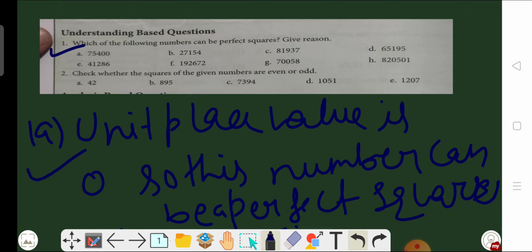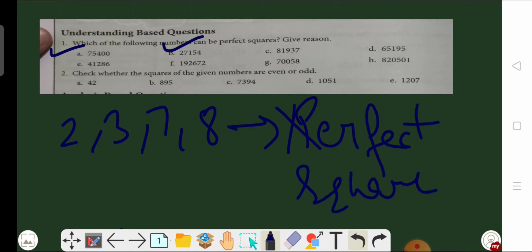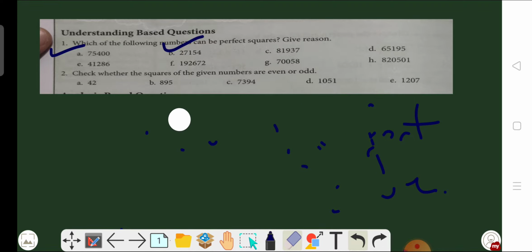In the same manner, look at the B part. The unit place value is 4, so the second part can also be a perfect square. Now in the C part, what is the unit place value? The unit place value is 7. And we know that if a number has unit place value 2, 3, 7 or 8, then it can never be a perfect square. So C part is not a perfect square because the unit place value is 7.